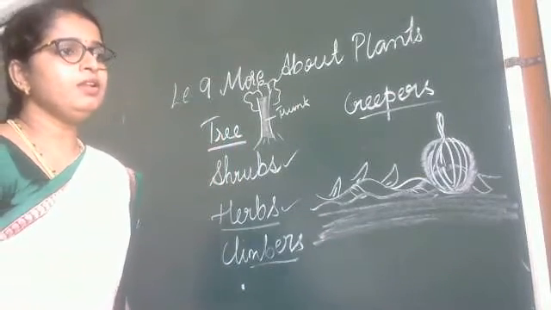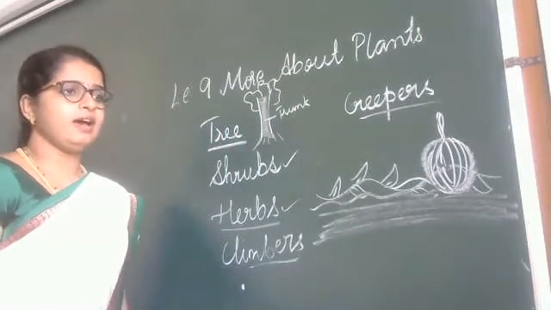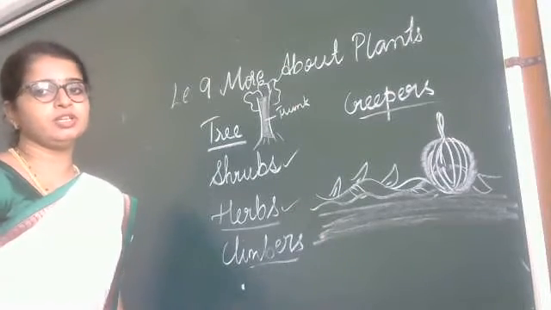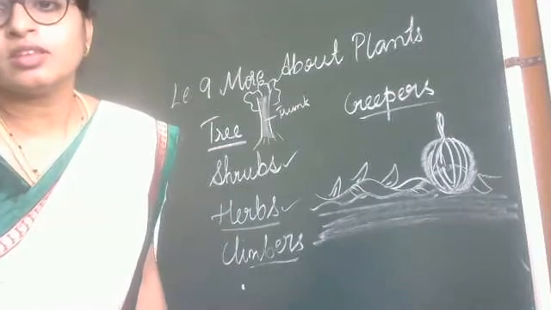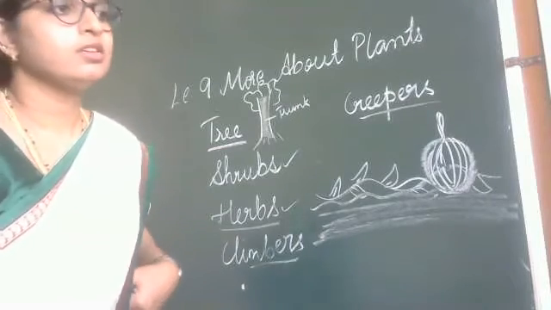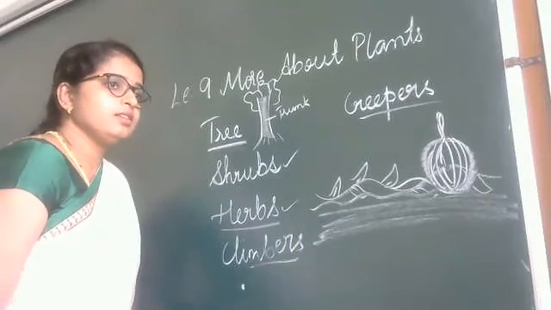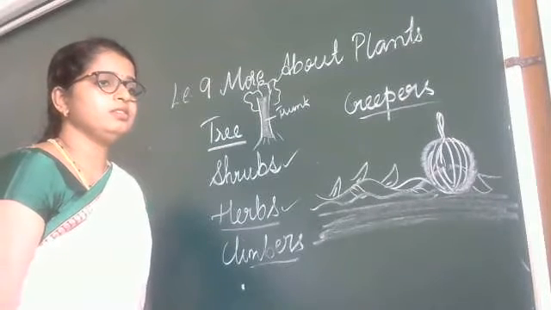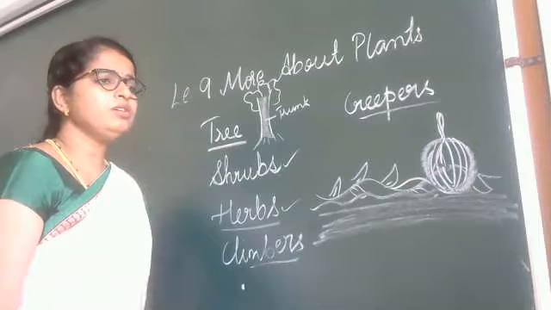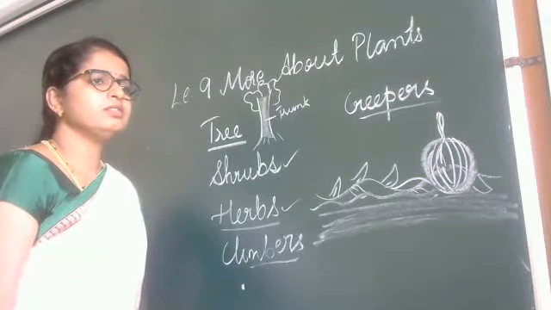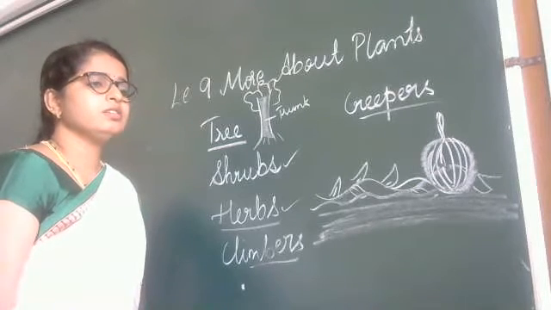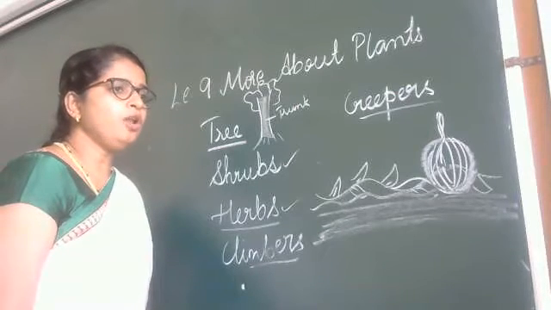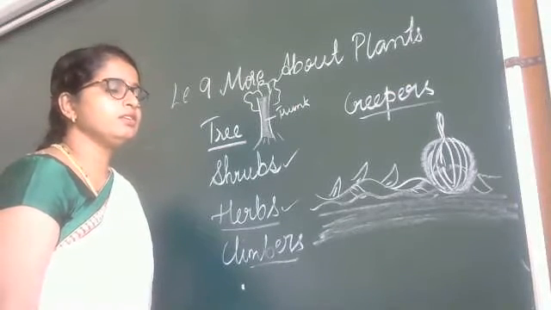The examples for trees are banyan tree, mango tree and neem tree. Apple tree. Have you seen apple tree? Is it tall, big and thick?